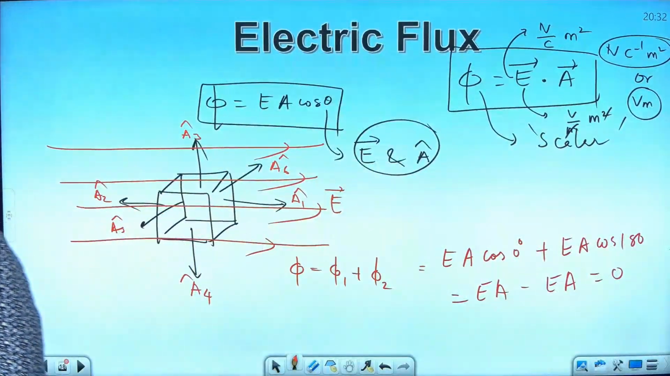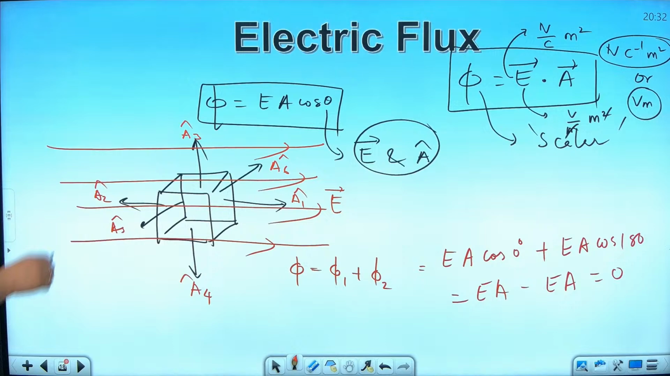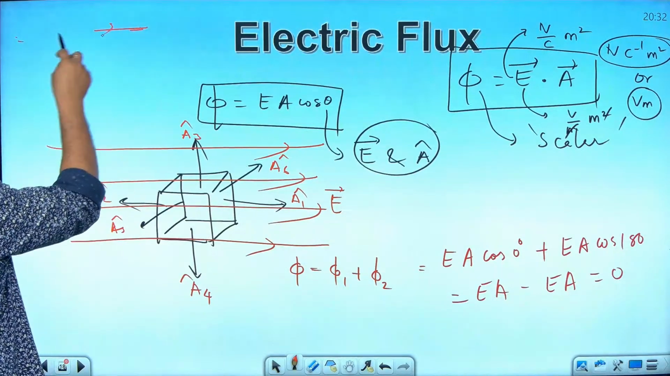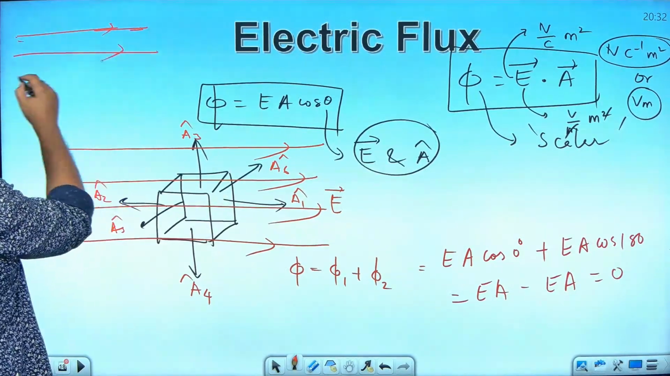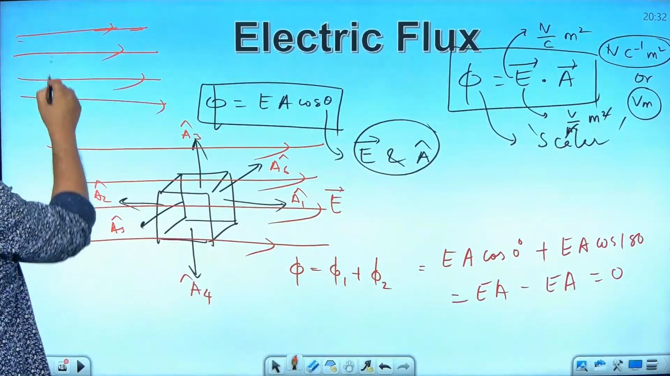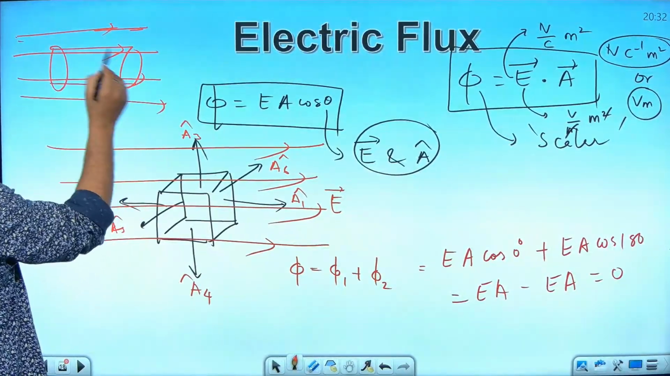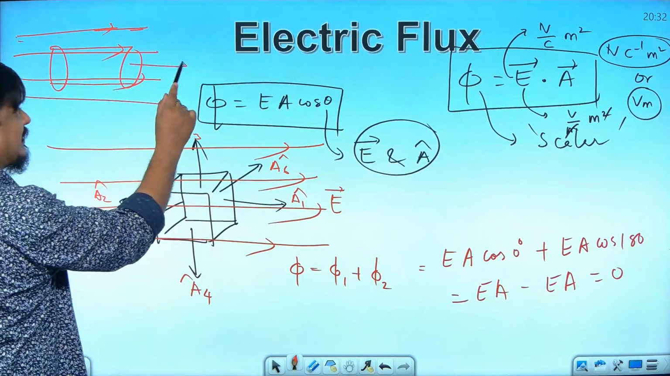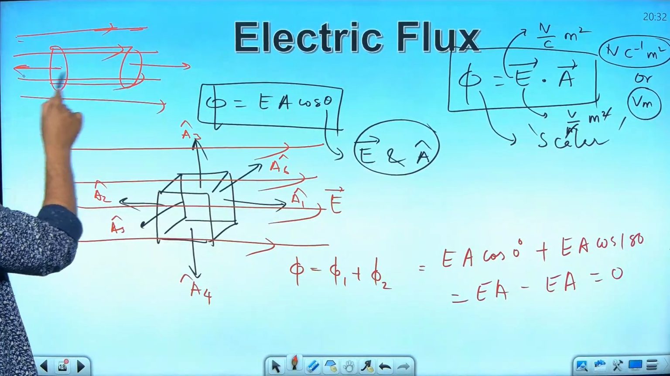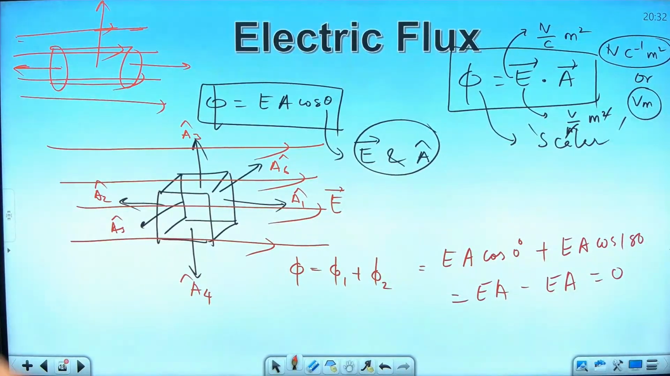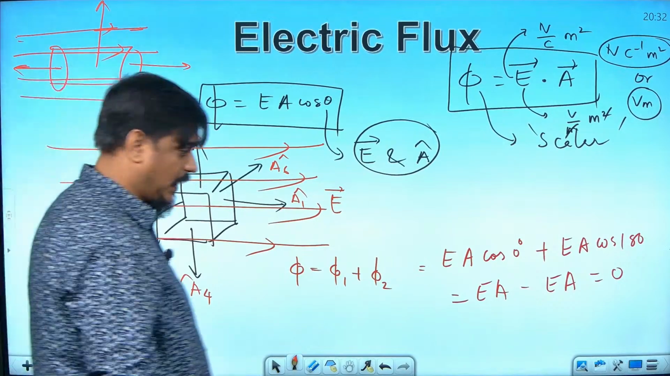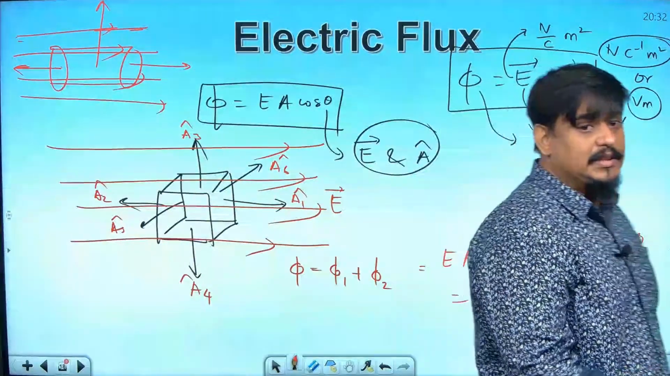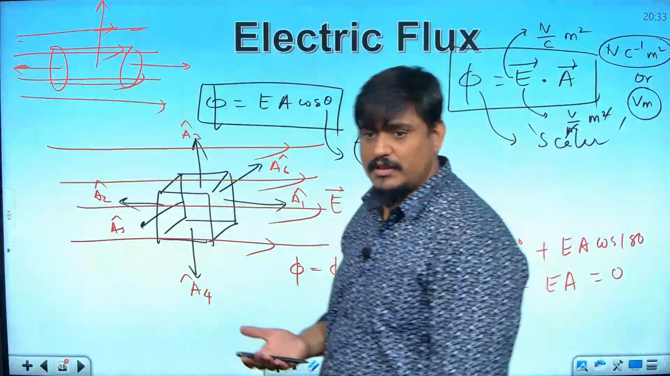Always remember that when a symmetric object is placed inside the electric field, it will have zero flux. Not only this shape, if I had given a cylinder or a sphere, any object placed inside a uniform electric field, what will be the electric flux? Zero. This face will have plus, this face will have minus, this face will be perpendicular, net value will be 0. Are you understanding this? This is about electric flux. Is it clear to you?